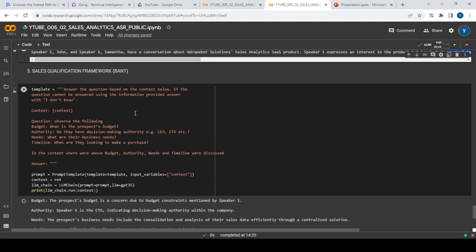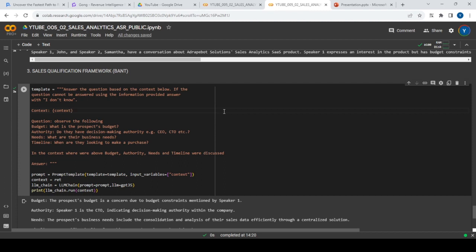Now, the most interesting part is, again, I talked about the sales qualification framework, which is BANT here. So what we are trying to do is, during this conversation, is there anything specific mentioned about budget? For example, is there any budget constraint? We already saw that. Is there any authority? When we say authority, it means a sales rep should talk to a person who is the final decision maker.